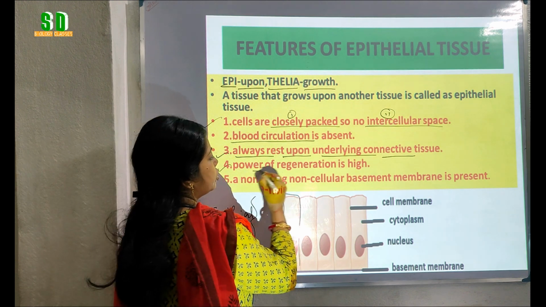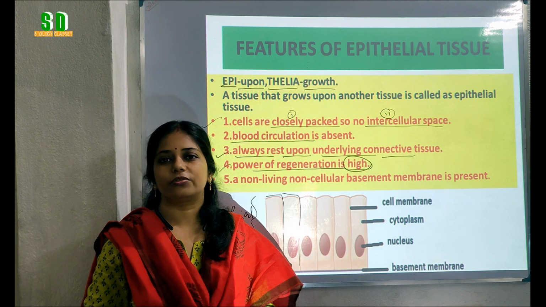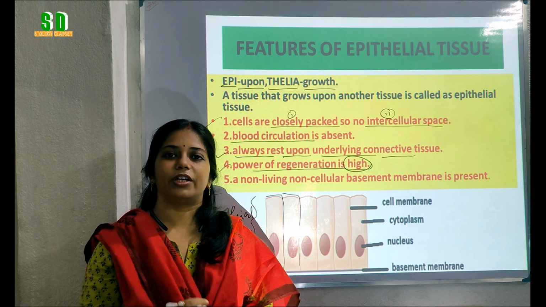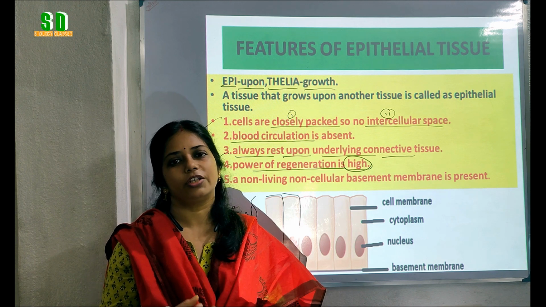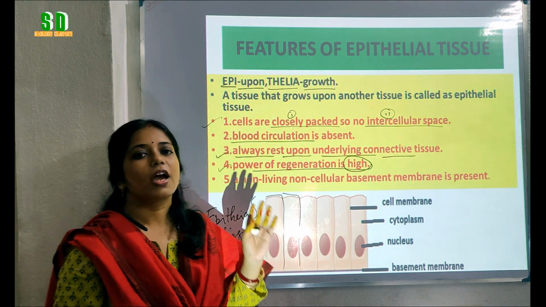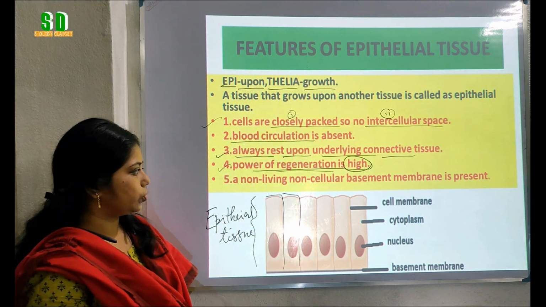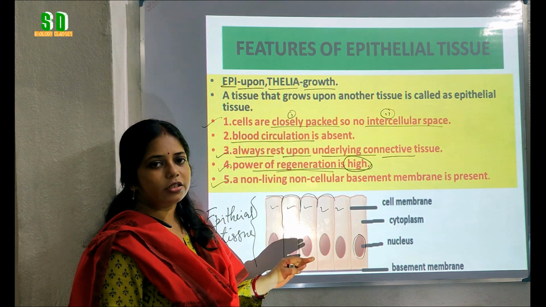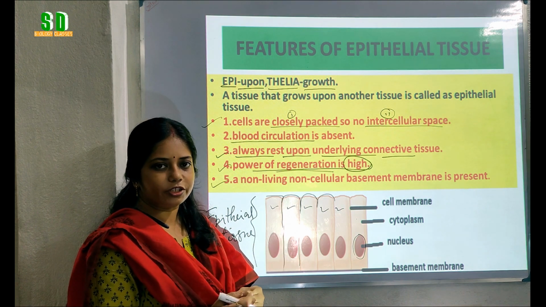Power of regeneration is high. In case of epithelial tissue, power of regeneration is high. We have seen that whenever we have any damage or cut on our skin, very soon it will repair. It is due to the high regeneration capability of the epithelial tissue. So students, we have seen that the cells of the epithelial tissue are arranged upon the connective tissue.